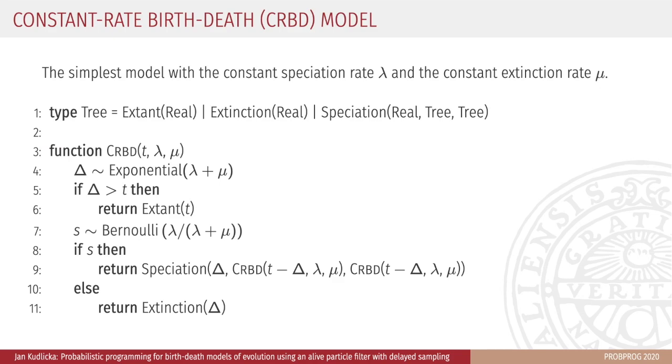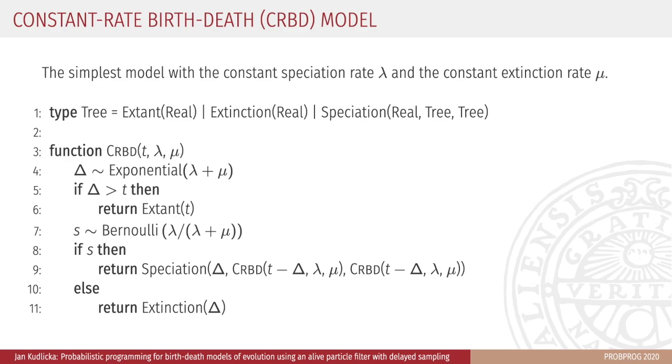The constant rate birth-death model, or CRBD for short, is the simplest model. Both the speciation rate, denoted by lambda, and the extinction rate, denoted by mu, are constant both over time and for all species. Different models admit changes to the speciation and extinction rates, both continuous changes and sudden jumps.